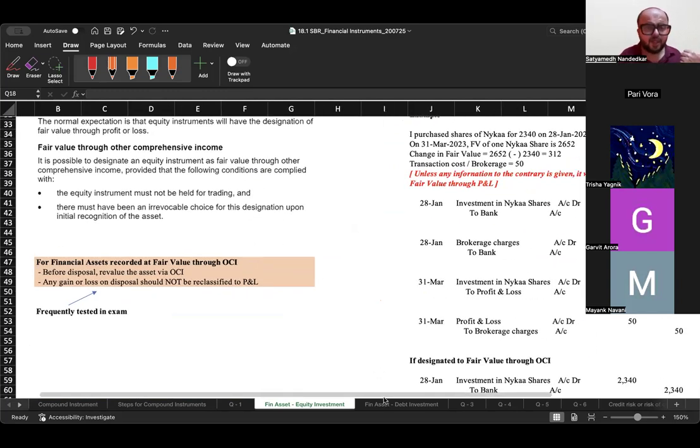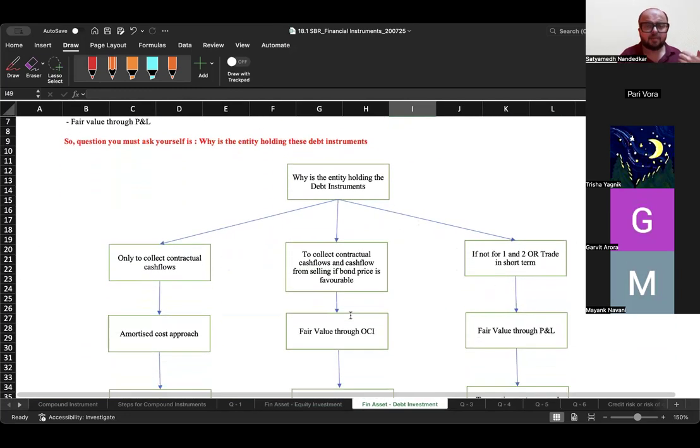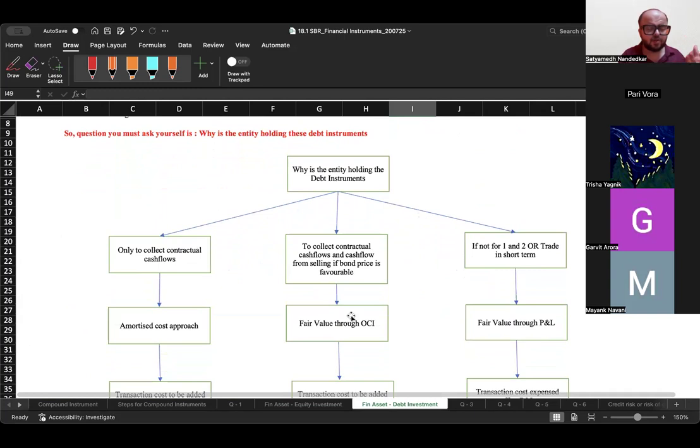Okay. Now, if the financial asset is a debt instrument, you are holding bonds or debentures of the other company, you have to ask yourself one question, which is, why are you holding the debt instrument?